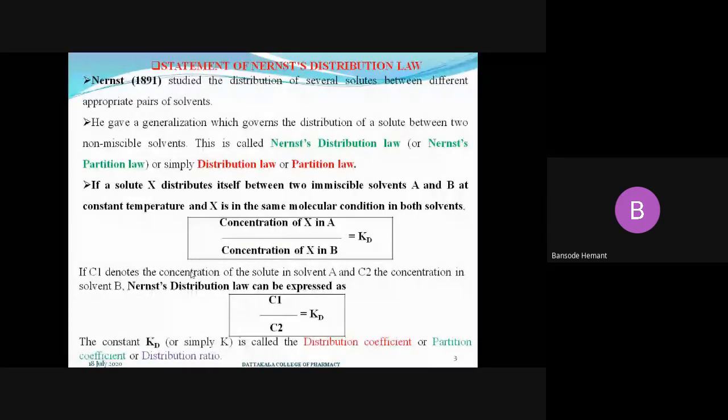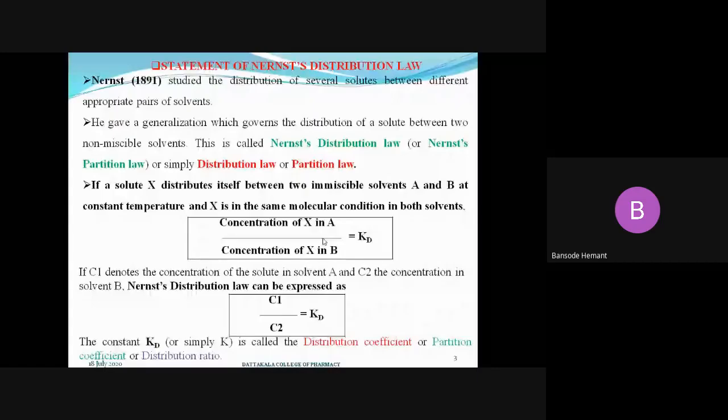It is the ratio of the concentration of solute. In another way, we have studied the partition coefficient K as the concentration of the substance in the aqueous layer to the concentration of the substance in the organic layer.